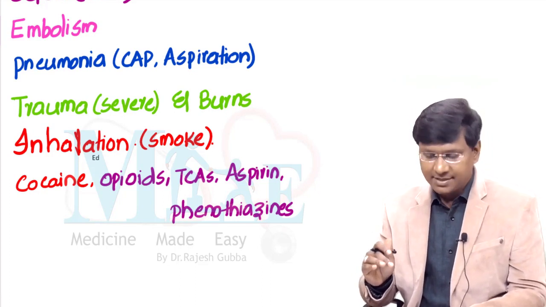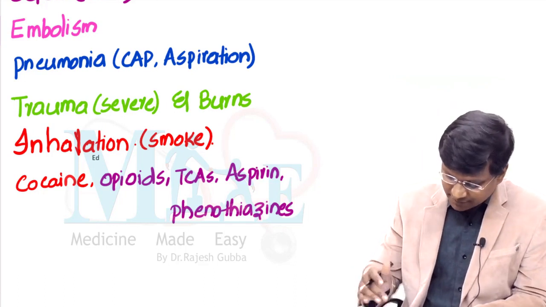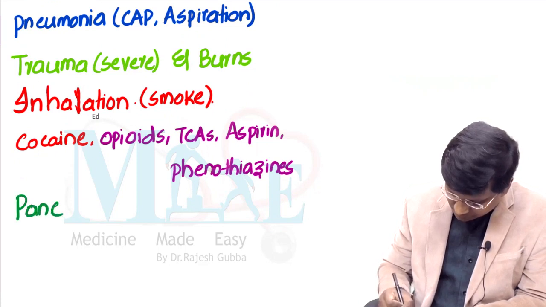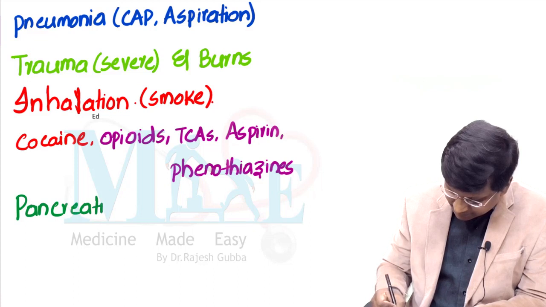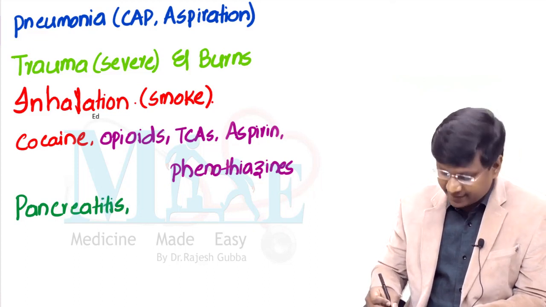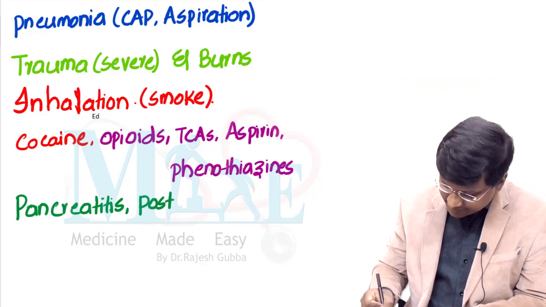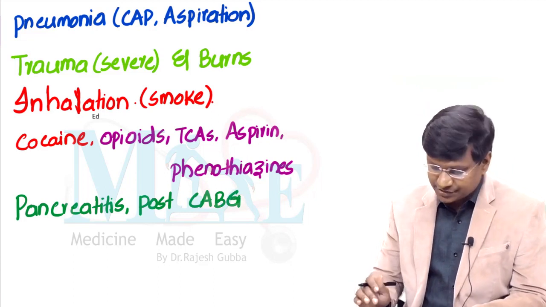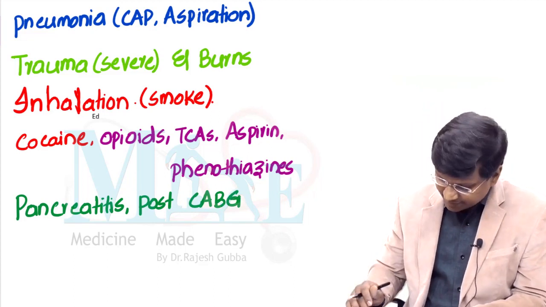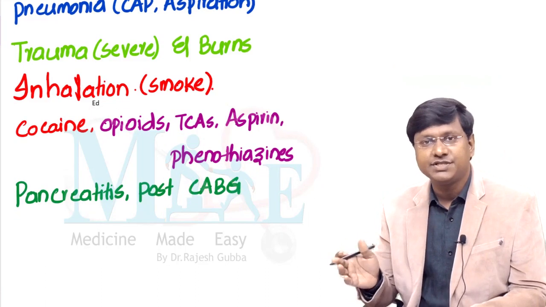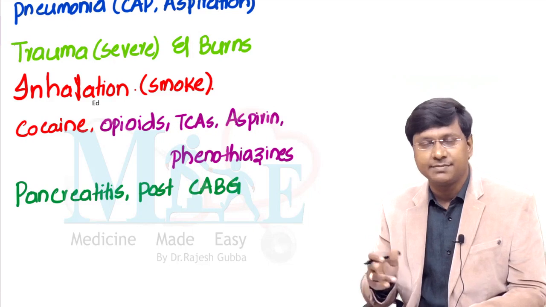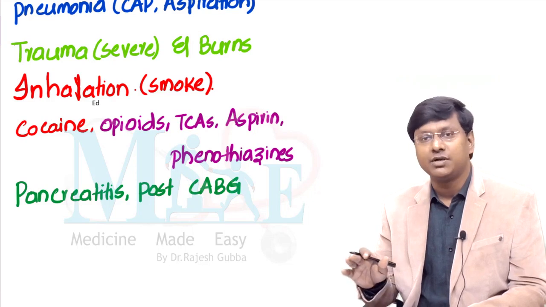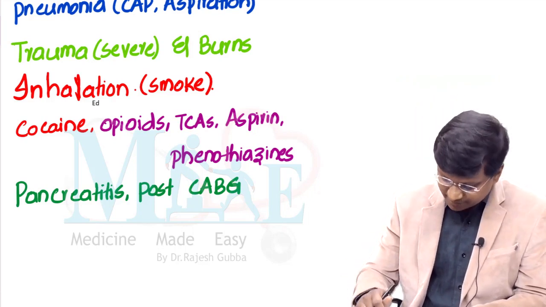So after the word septic, then what we have? Patients, that is P. The word P stands for pancreatitis. Along with pancreatitis, you take another clinical condition, that is post-CABG. These are the two clinical conditions which can cause ARDS. Pancreatitis and post-CABG. Remember, post-CABG the individual may land up in infection and may cause sepsis and may cause ARDS. But remember, cardiopulmonary bypass with heart-lung machine will not cause ARDS. So this is an important point that you should remember.